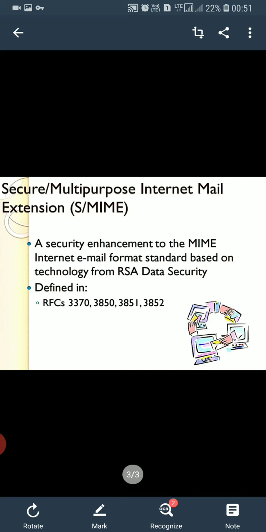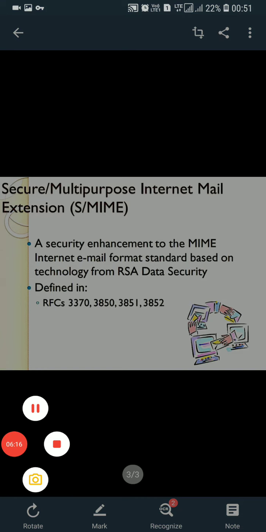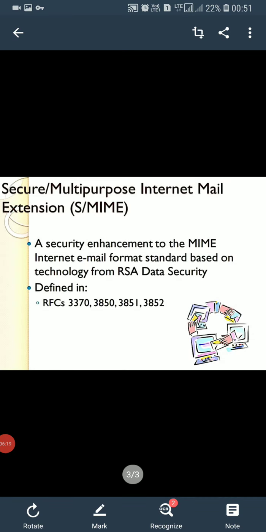I'll repeat once again. S/MIME is a protocol for the secure exchange of email and attached documents, originally developed by RSA Security. It adds security to internet email based on the Simple Mail Transfer Protocol, and adds support for digital signatures and encryption to SMTP mail to support authentication of the sender and privacy of the communication.